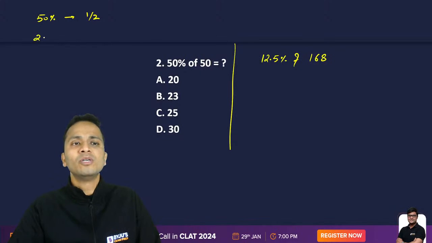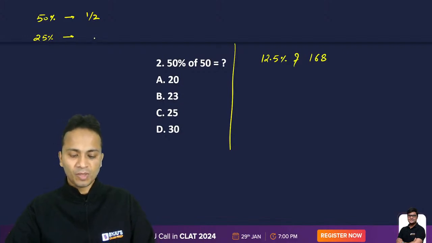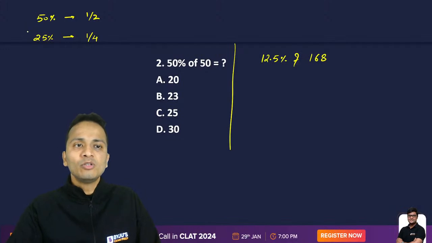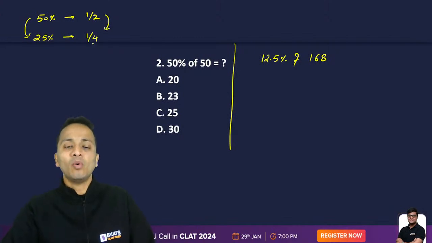Similarly, if I ask you 25 percentage, what will be the fractional equivalent of 25 percentage? Come on. So the fractional equivalent of 25 percentage will be 1 by 4. Right? Now 25 percentage is half of 50. So its fractional equivalent will be half of 1 by 2. So 1 by 2 ko agar half karenge, you will get 1 by 4.